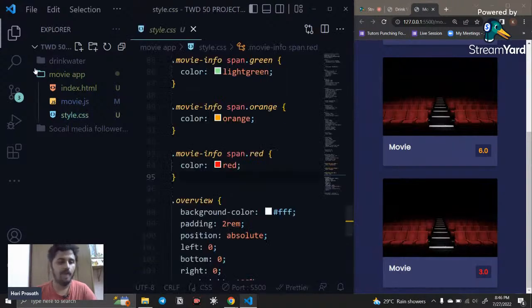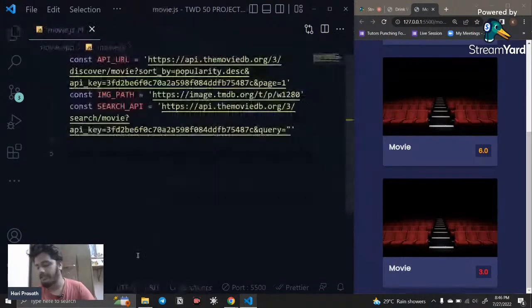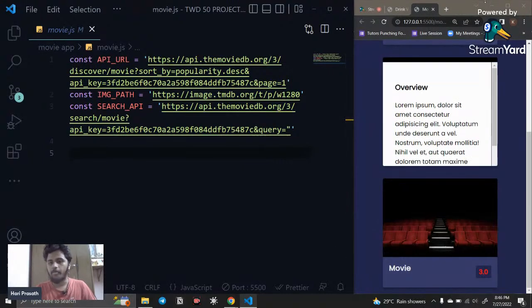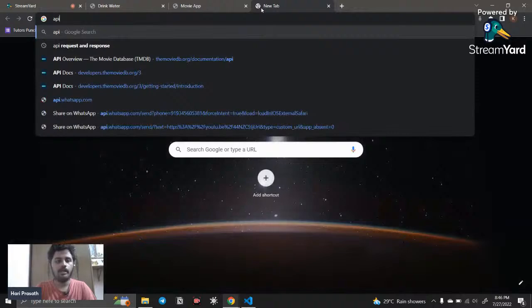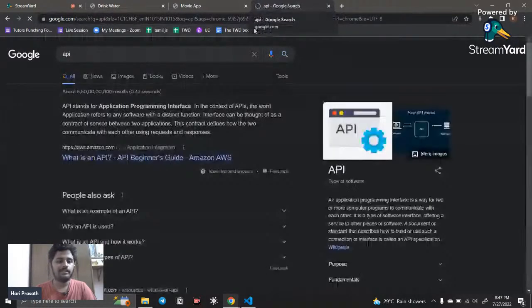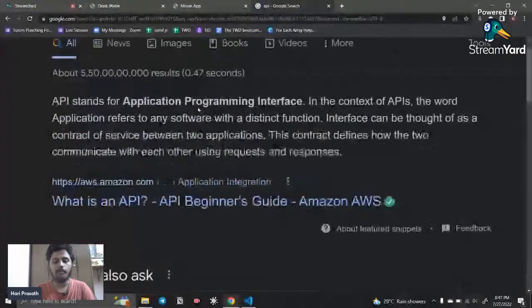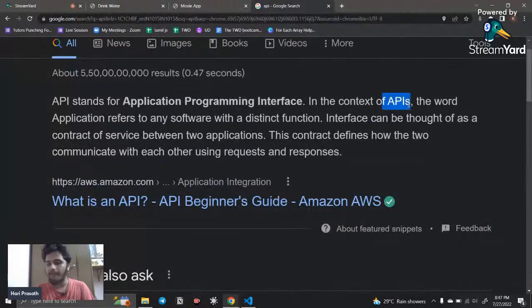I already said that an API is nothing but an application programming interface, where already pre-built code is there, and we can use that code to build our own website. If you go to Google and search for API, you can see API stands for application programming interface. The word application refers to any software with a distinct function.